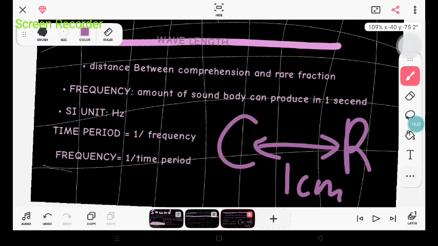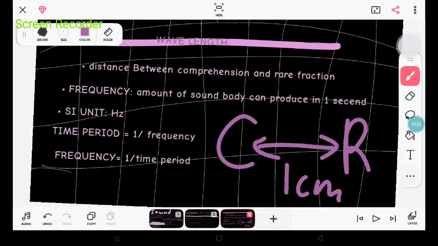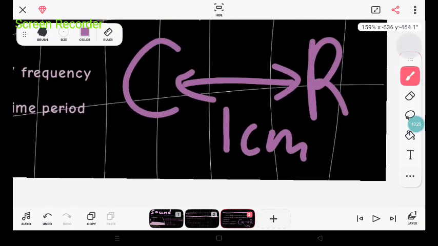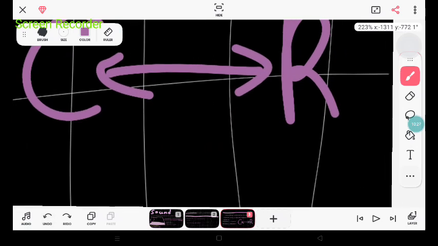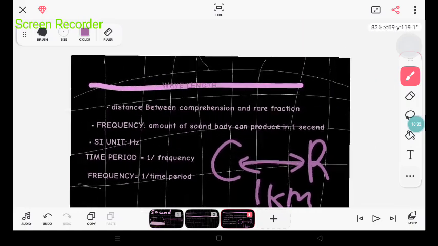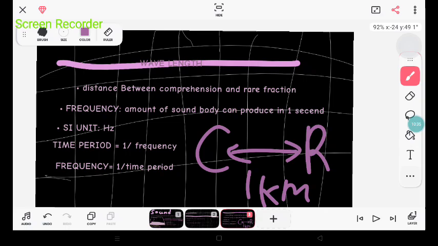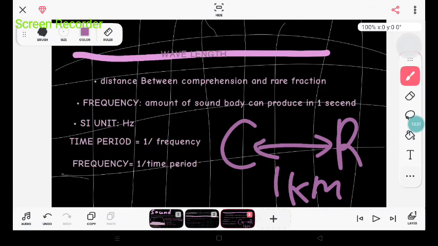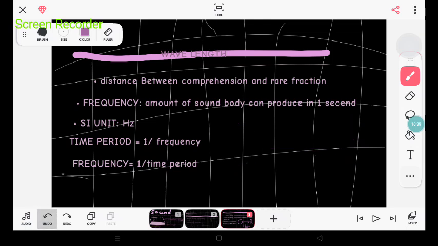Then that 1 centimeter is the wavelength. If the distance between the compression and rarefaction is 1 kilometer, then the wavelength is 1 kilometer. Understood now? Anyways,